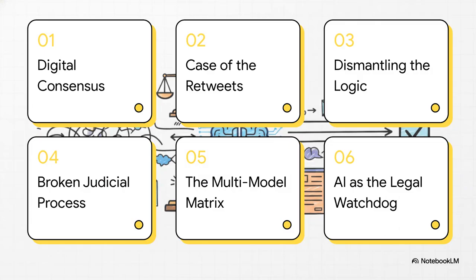out. Here's our roadmap for today's explainer. First, we'll look at the digital legal consensus. 2, the case of the retweets. 3, dismantling the logic. 4, a broken judicial process. 5, the multi-model matrix. And 6, AI as the legal watchdog.